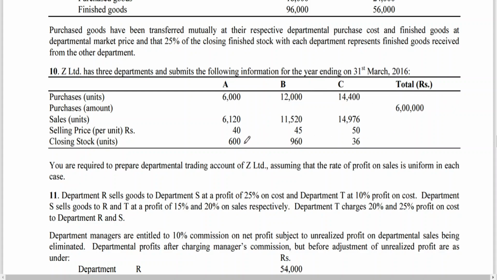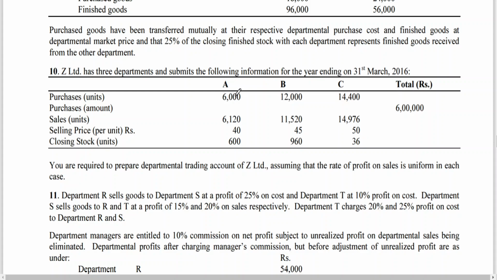Only thing is that in this problem, closing stock units has been given there. So from closing stock units, you have to find out closing stock value. Now closing stock plus sales units minus purchase units, you will be getting opening stock. Simple. 6,120 units plus 600 minus 6,000, you will be getting opening stock in units.